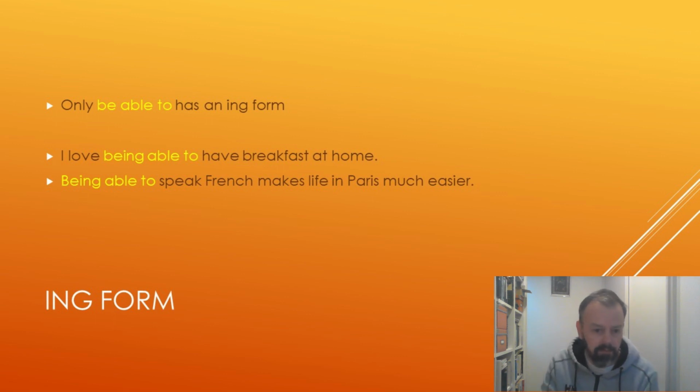So we can talk about abilities using a continuous verb form, but only with "be able to", which is, I think, fairly obvious. I don't think anybody thinks we can say, I love coulding have breakfast at home. Of course it's not possible.